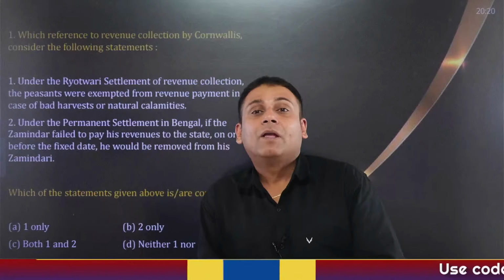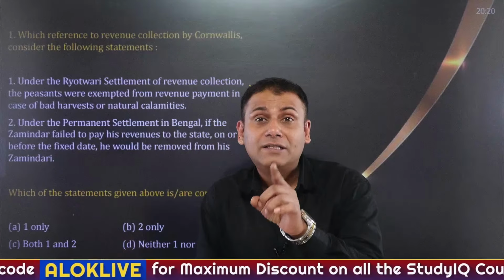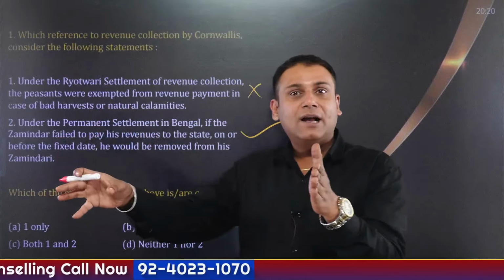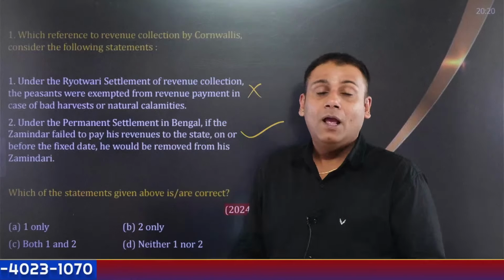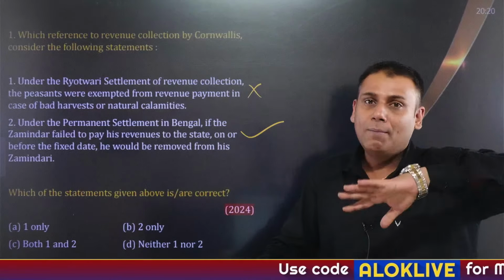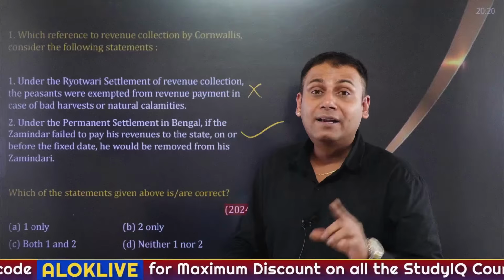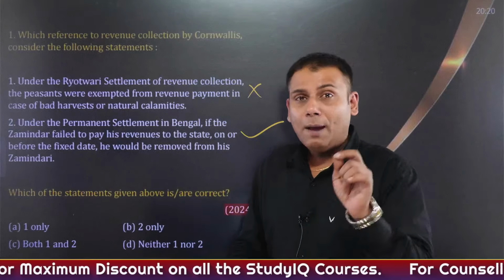Now, specifically zamindari system of land revenue. As a part of this system, English East India Company directly did not collect the revenue from the peasants or the cultivators. In fact, zamindar acted as a middleman between English East India Company on one side and the peasants on the other side. Zamindar used to collect the revenue from the peasant, keep his commission, and give the extra money to the company. 1/11 was kept by zamindar and 10/11 went to the company. Approximately 89% of the revenue went to the company.